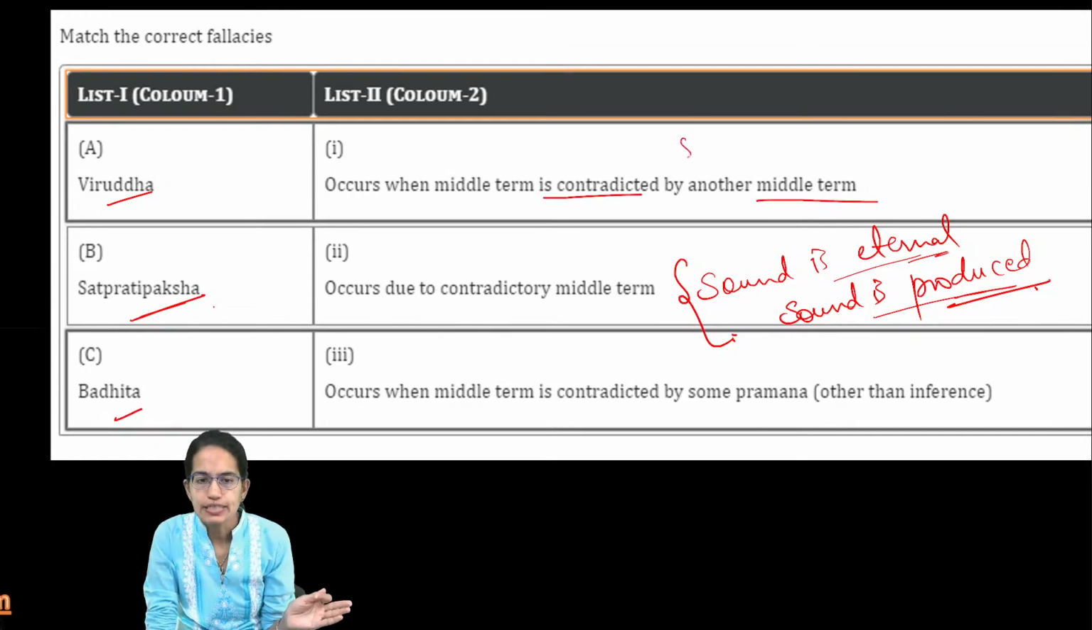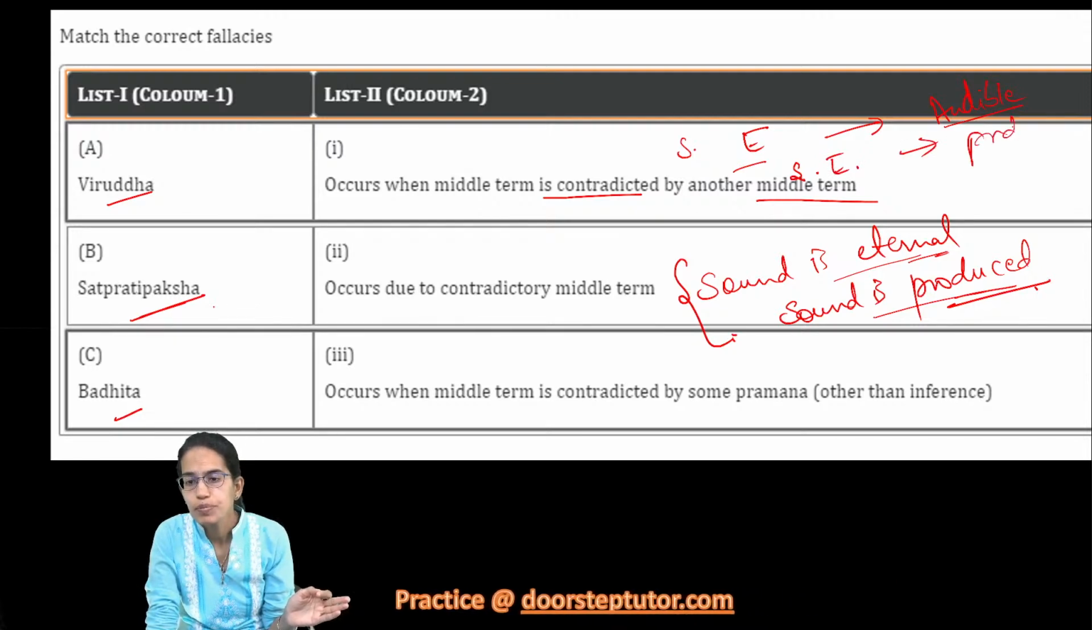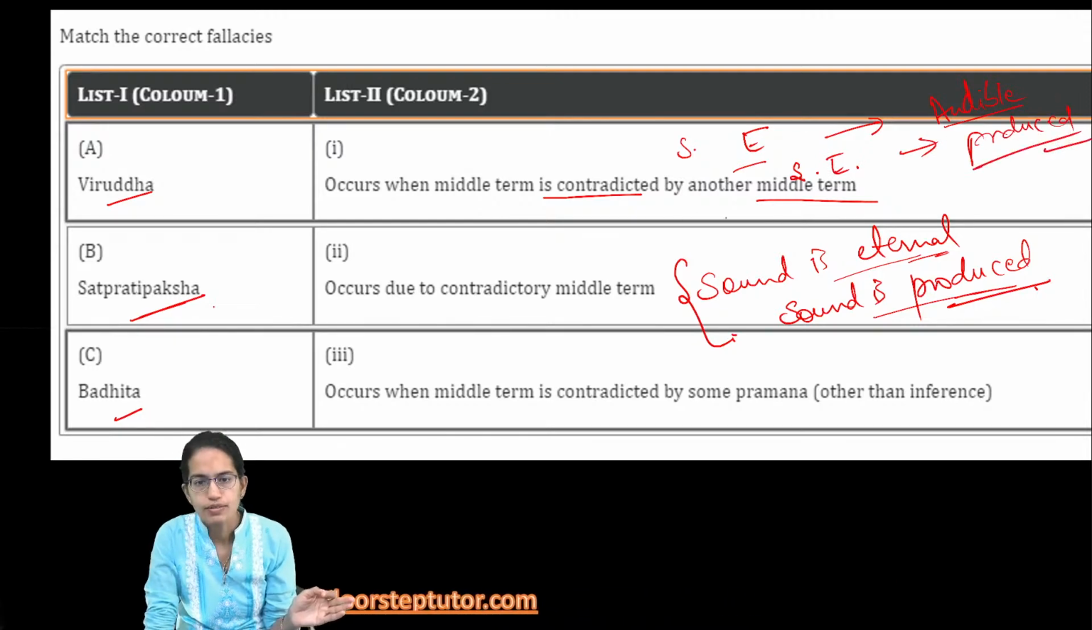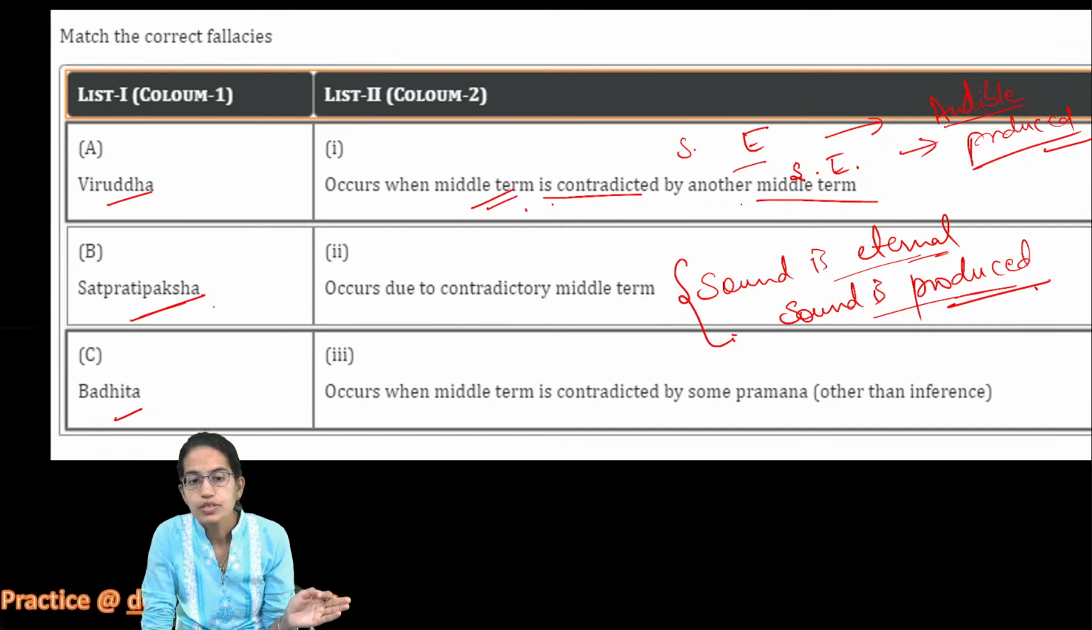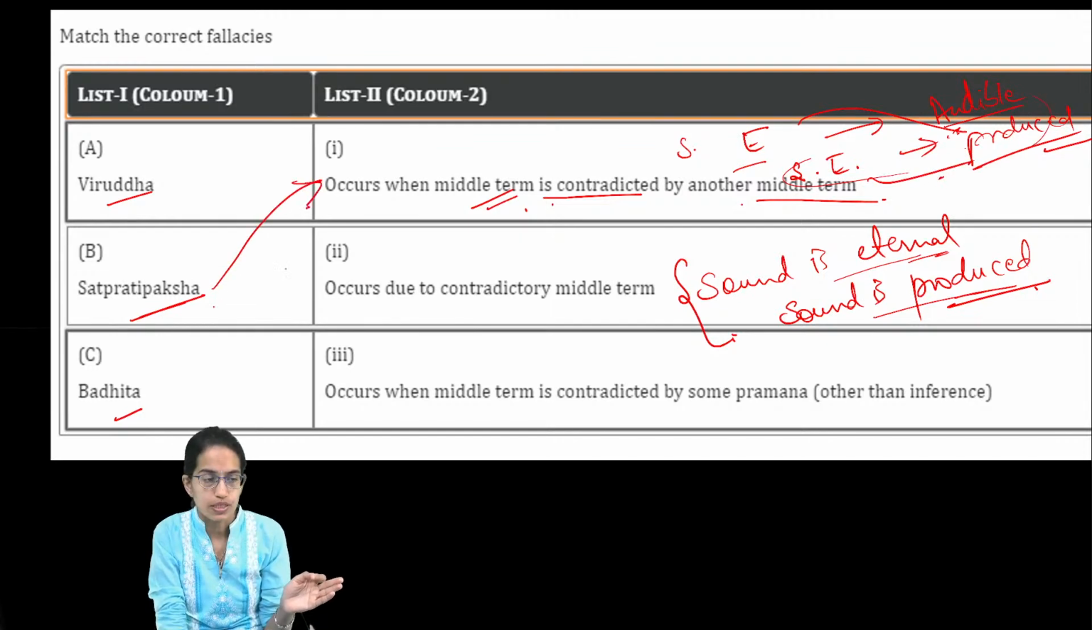On one end, I say sound is eternal, and since sound is eternal, it is because it is audible. Why is sound eternal? Because it is audible. But at the other end, I say sound is eternal because it is produced. So in the second one, the middle term is contradicted by another middle term, and therefore this second middle term is contradicting, and this is what is known as Sat Pratipaksh.